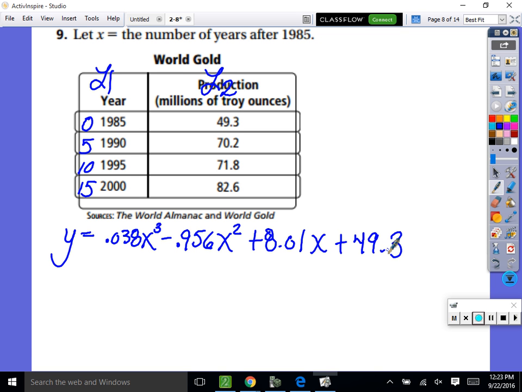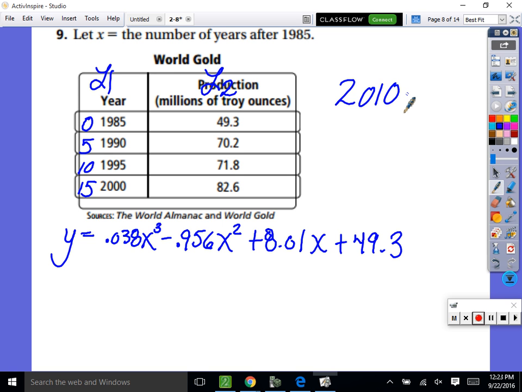I want you to flip to the second page and read number 15. It says, on 15, estimate world gold production. Are you listening? Estimate world gold production for years 2010. Sorry, 2000. What in the heavens?